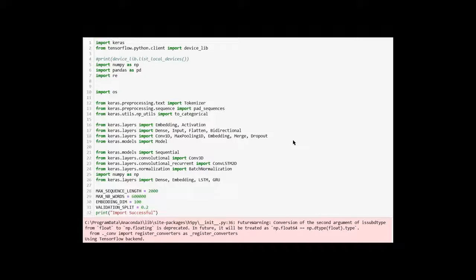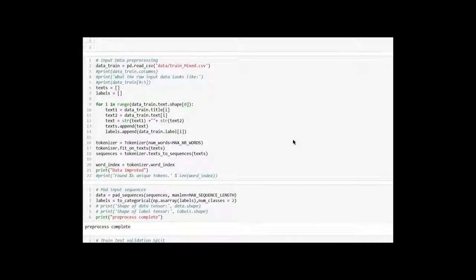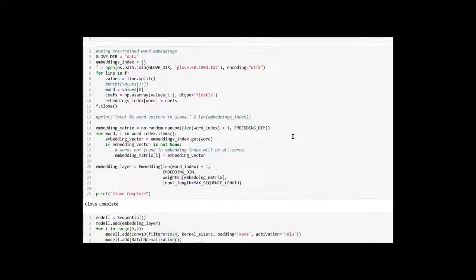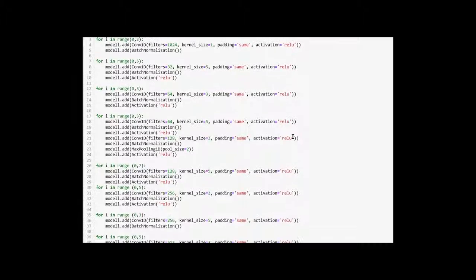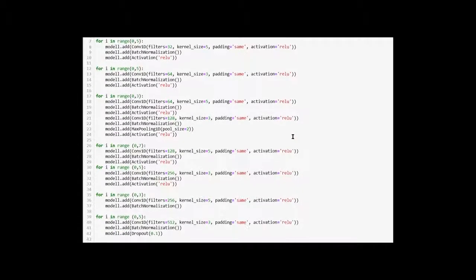This is the overview of a very deep convolutional neural network model. Here also all the helper functions are the same. The difference in the model is as shown on the screen. I have made a very deep convolutional neural network model so that it can extract a great amount of features and give a nice prediction.